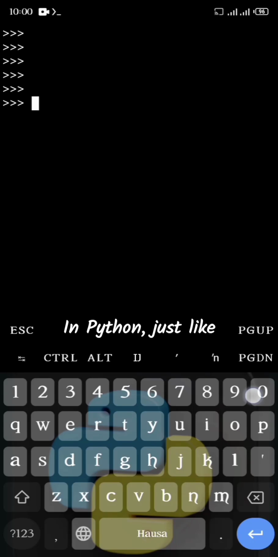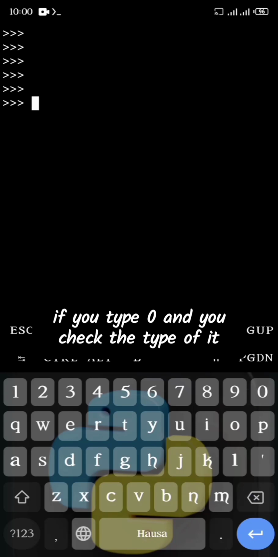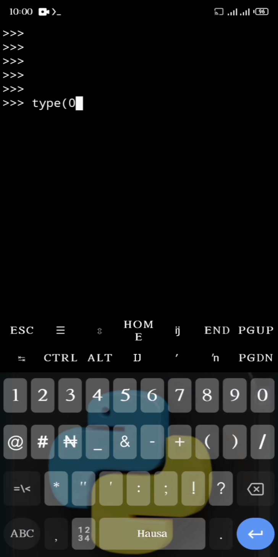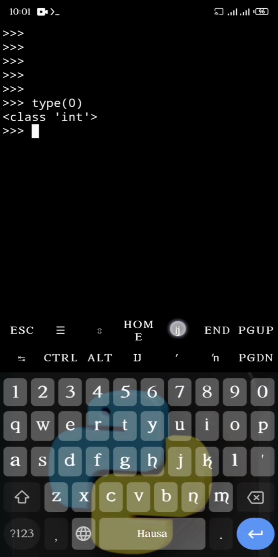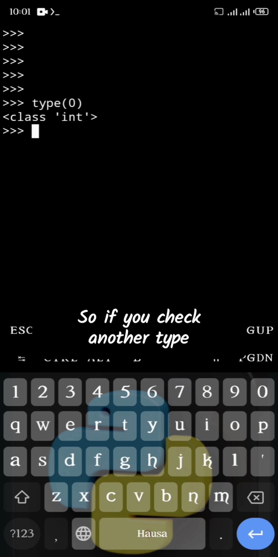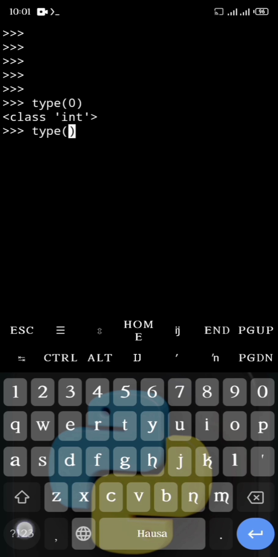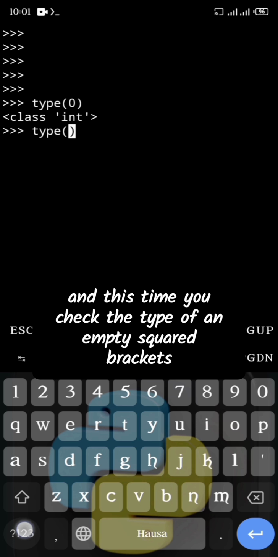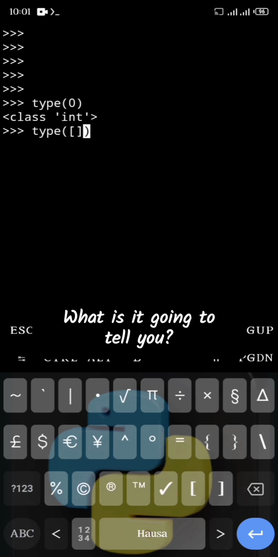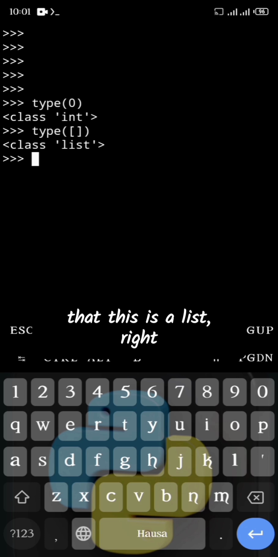In Python, if you type 0 and check the type of it, what is it going to tell you? 0 is an integer, right? It's one of the primitive data types that we have in Python. If you check another type, and this time you check the type of empty square brackets, what is it going to tell you? It's going to tell you that this is a list, right?